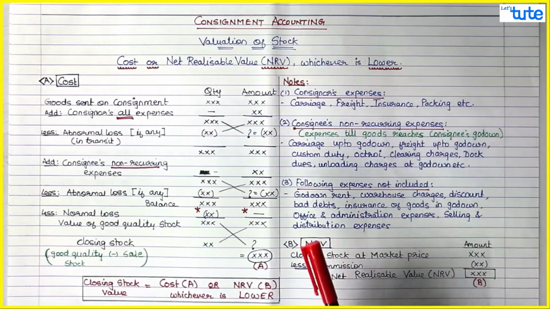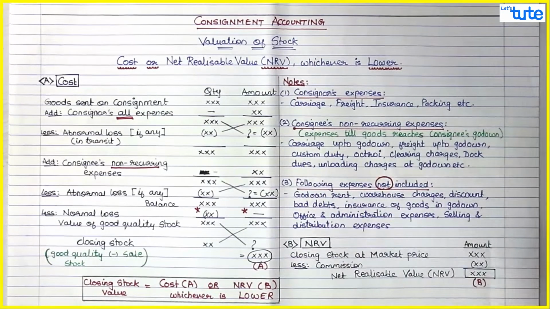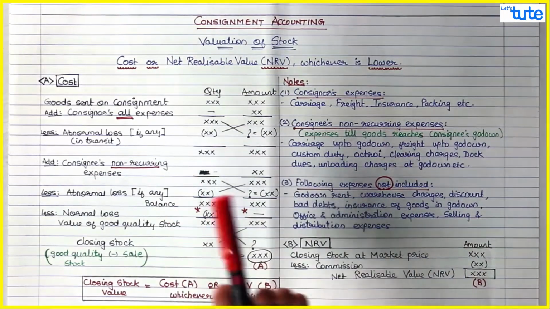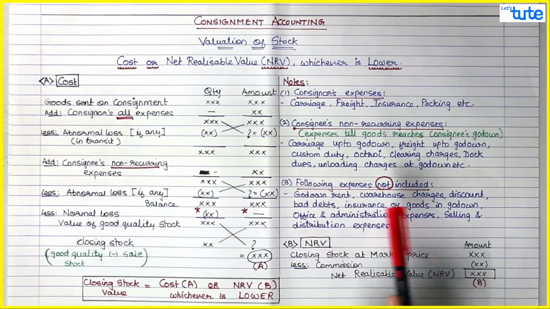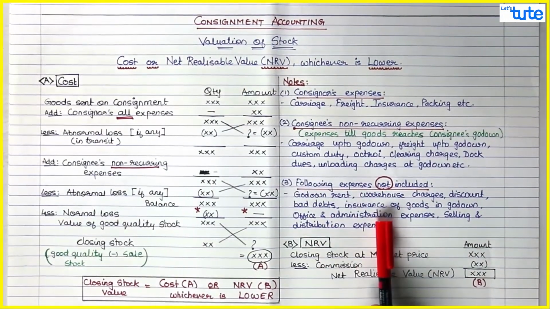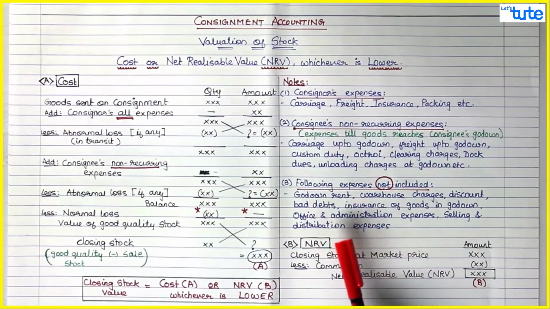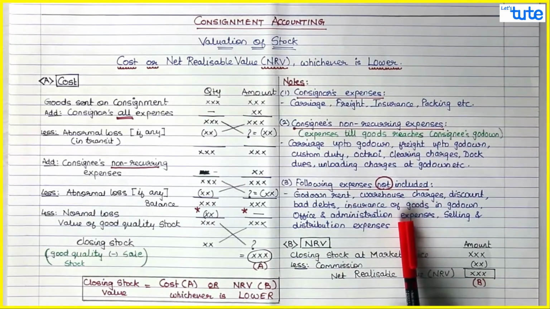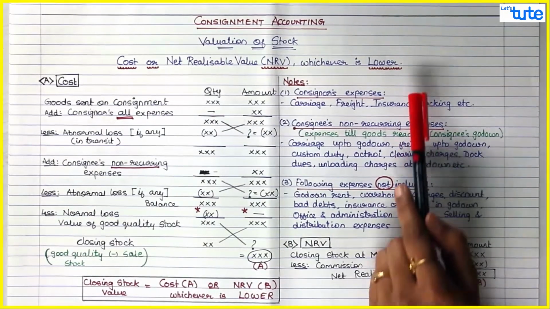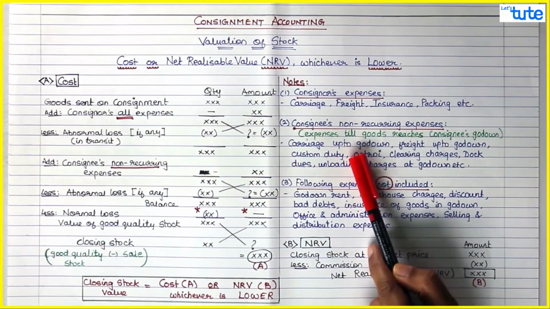You remember what all expenses are not included. So the following expenses are not included in this valuation, that is, all those expenses once the goods have reached the consignee's godown. So that is godown rent, warehouse charges, discount, bad debts, insurance of goods in godown, office and administrative expenses, selling and distribution expenses. So all your admin and selling expenses will not be added because those are not your direct cost or purchase direct expenses. Okay, so you take only all the expenses of the consignor and the non-recurring expenses of the consignee.